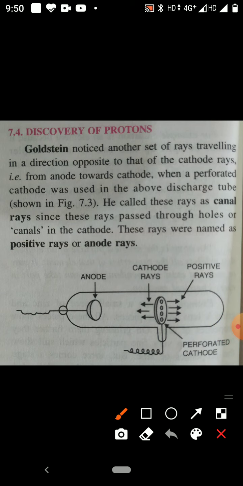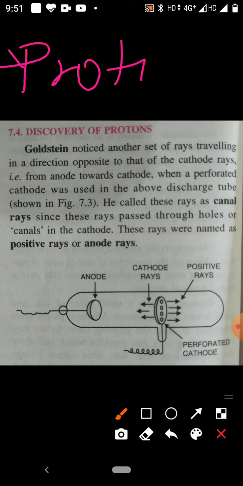I am going to teach you the discovery of the proton. Protons.